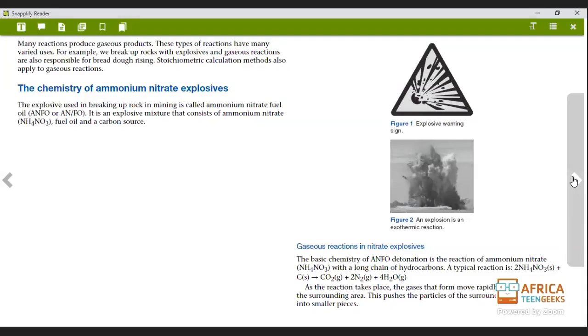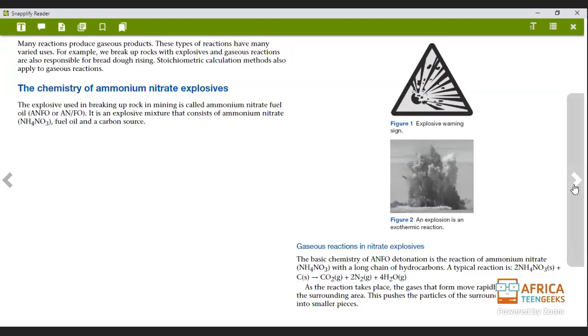The chemistry of ammonium nitrate explosive. This is exactly what I was telling you guys about. This is an exothermic reaction because there's light, there's fire, there's heat that's released. So that's what it means. A typical reaction is this, like the one that I showed you guys on the slide. As the reaction takes place, the gases that form move rapidly outwards to fill up the surrounding area. This pushes the particles of the surrounding material apart into small pieces.